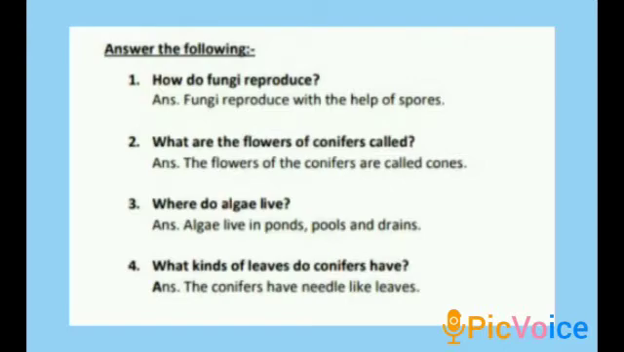Then third one, where do algae live? Algae live in ponds, pools and drains. Okay, where do algae live? Algae live in ponds, pools and drains. Fourth one, what kind of leaves do conifers have? Conifers have needle-like leaves.